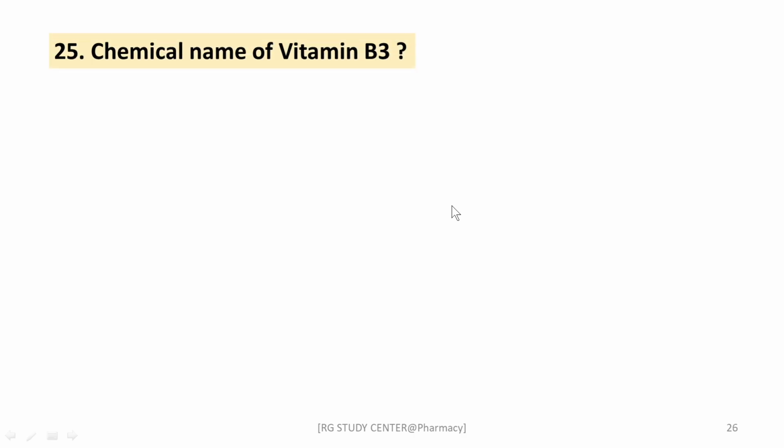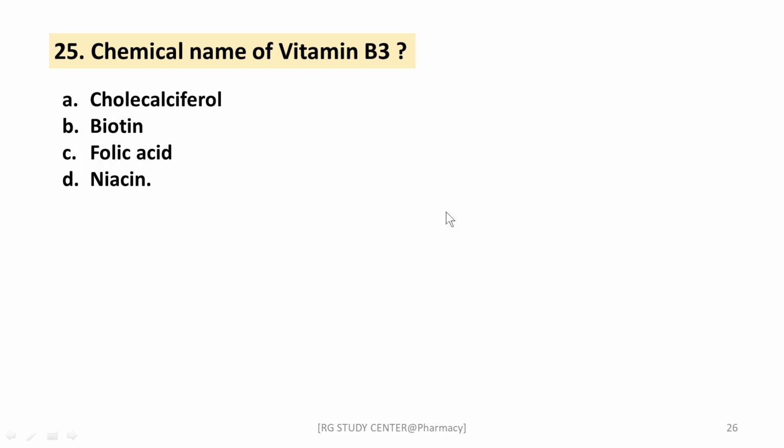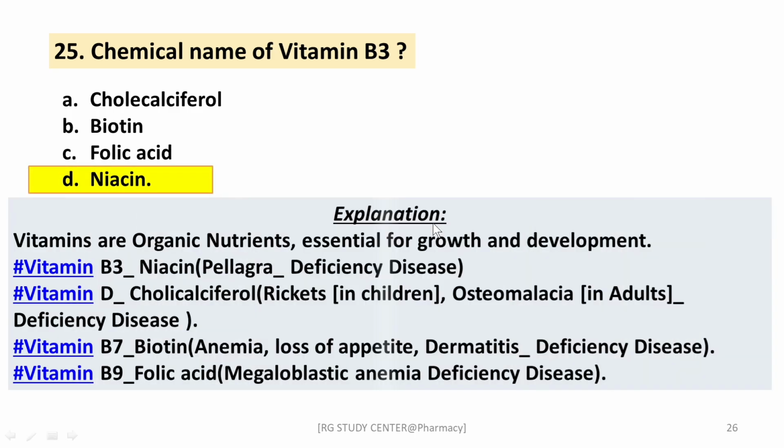Next question: chemical name of vitamin B3: cholecalciferol, biotin, folic acid, or niacin. The right answer is niacin. Vitamin B3 is chemically known as niacin, and pellagra is its deficiency disorder. Vitamin D is cholecalciferol, which causes rickets in children and osteomalacia in adults in case of deficiency.